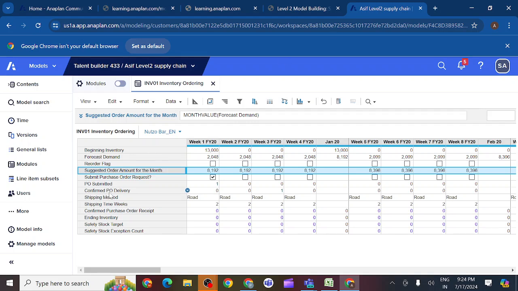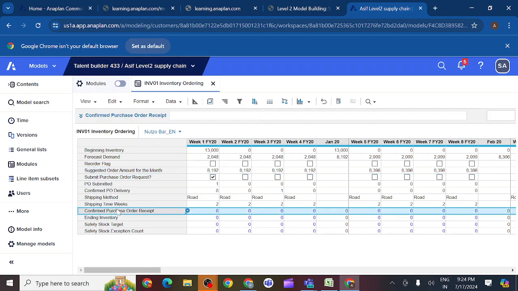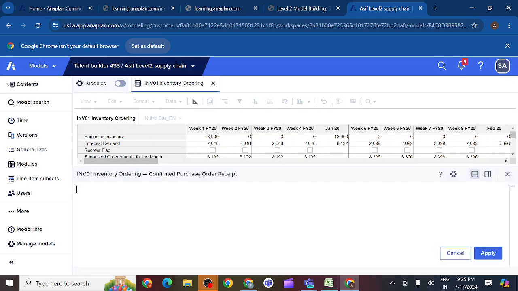If I want confirm purchase order receipt, where do I have it? Here I have confirm purchase order receipt. So when do I get these confirm purchase order details? If I want confirm purchase order receipt, what should I do?